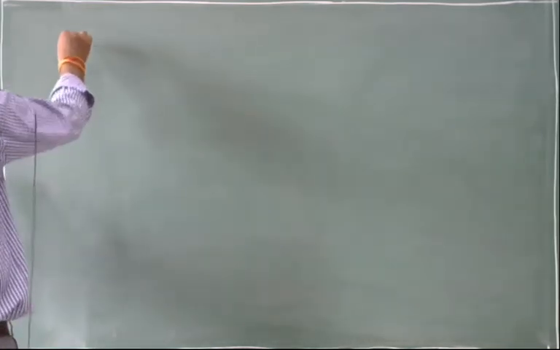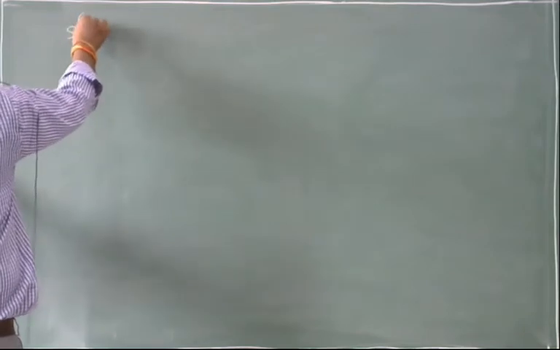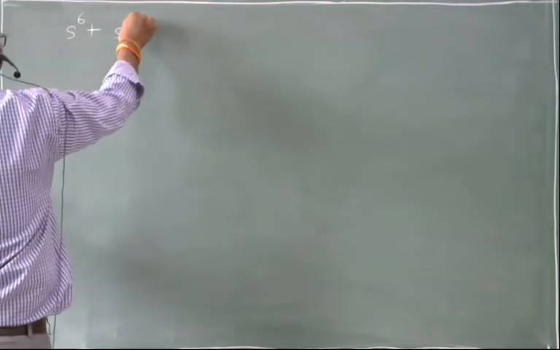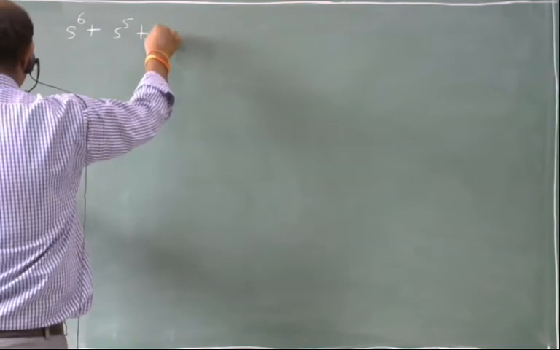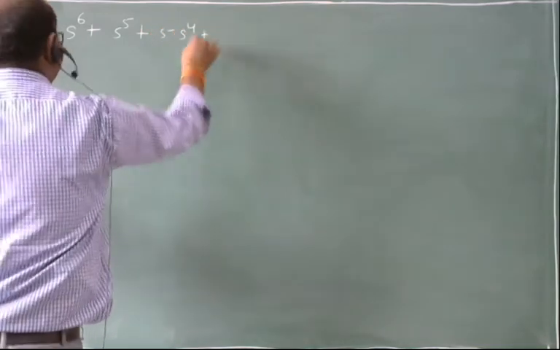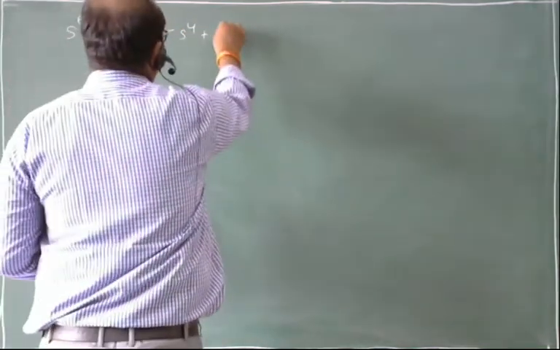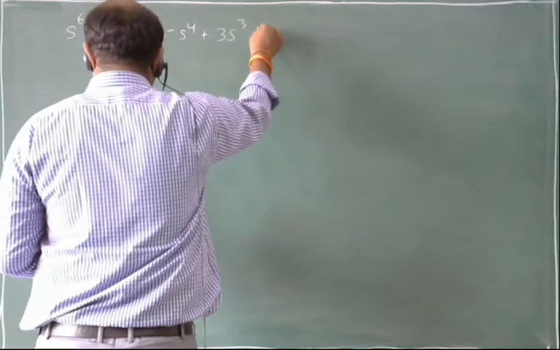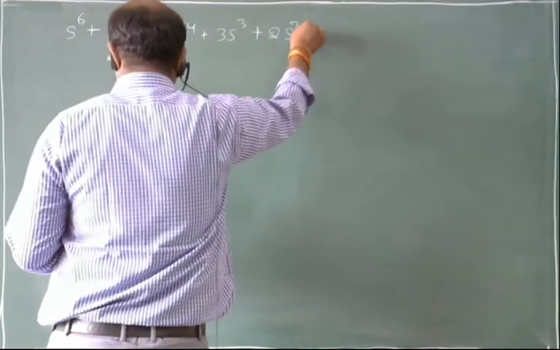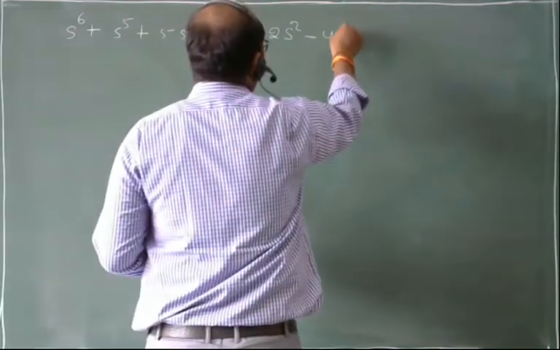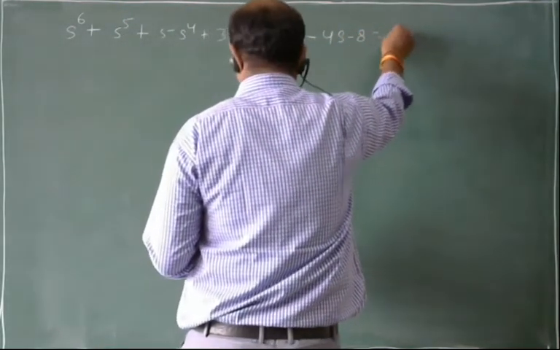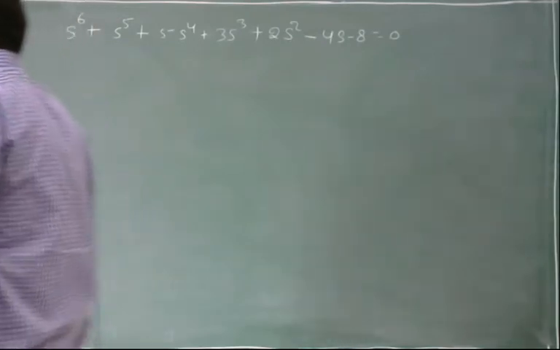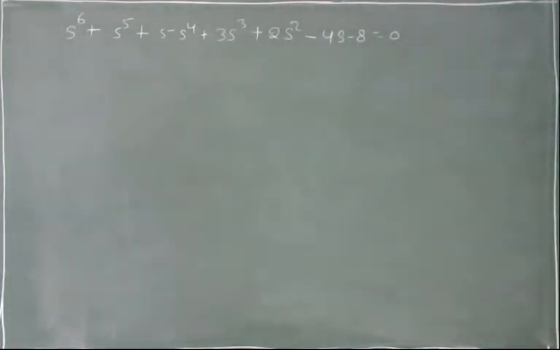Assuming s power 6 plus s power 5 plus 5 s power 4 plus 3 s cube plus 2s square minus 4s minus 8 is equal to 0. Assuming we have this characteristic equation, I have to check the stability of the system.